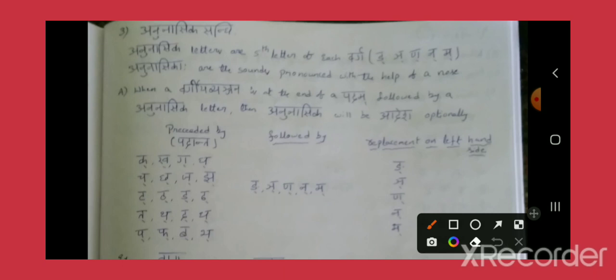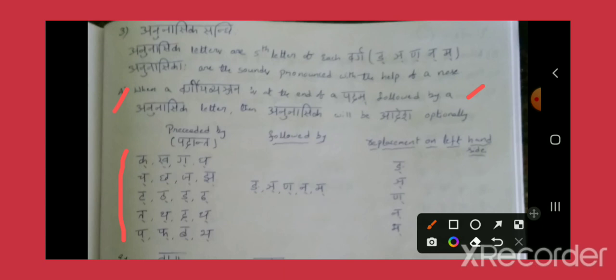Now our definition says, when a Vargiya Vyanjana is at the end of a padam. Vargiya Vyanjana means any of these consonants. Any consonant of any varga that is padanta, at the end of a padam, and followed by an Anunasika letter, then what will happen? The Anunasika letter will be the Adesha optionally. This will be the replacement on the left hand side optionally. So this is what the definition says.